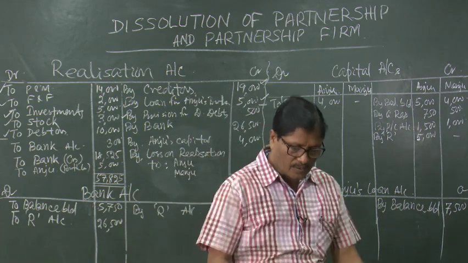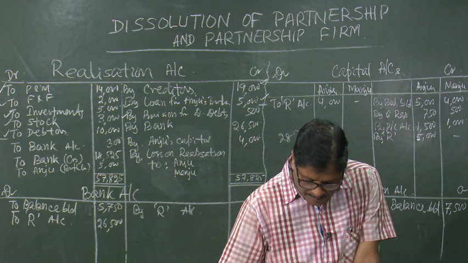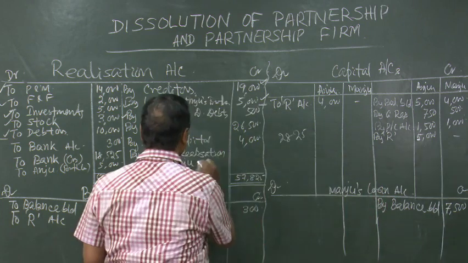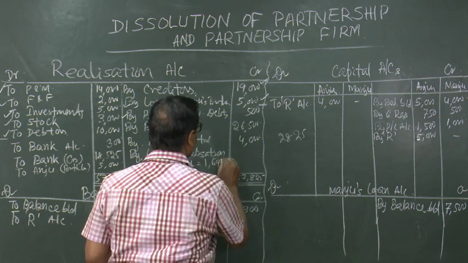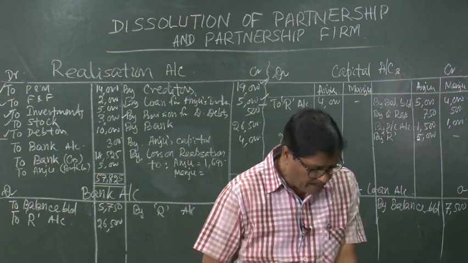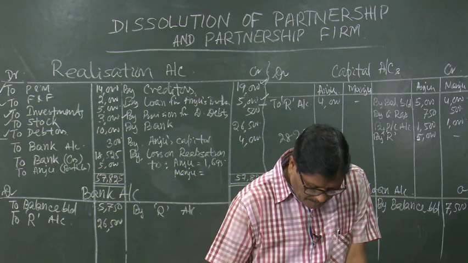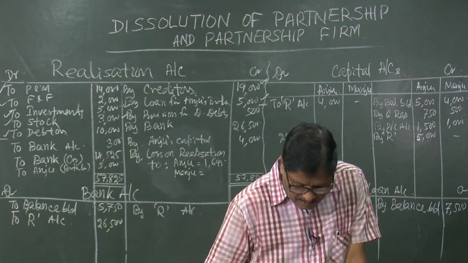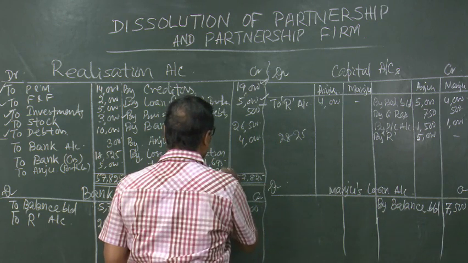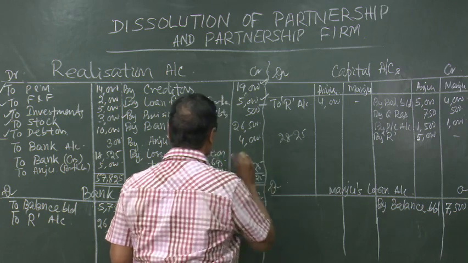So, 2825 divided by 5 multiplied by 3 is equal to 1695. 1695 and 1695 minus 2825 is 1130. So, in this way it will be 2,825.